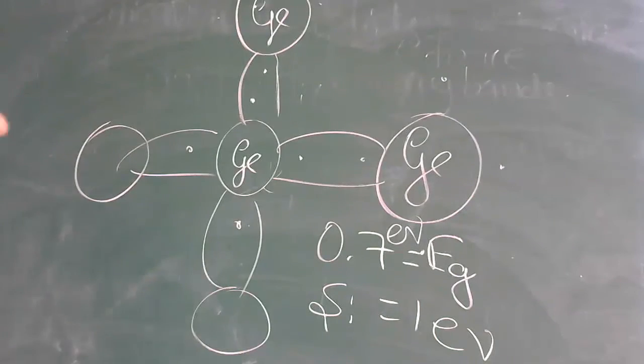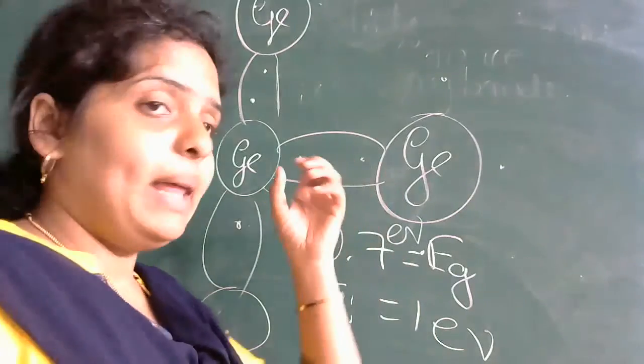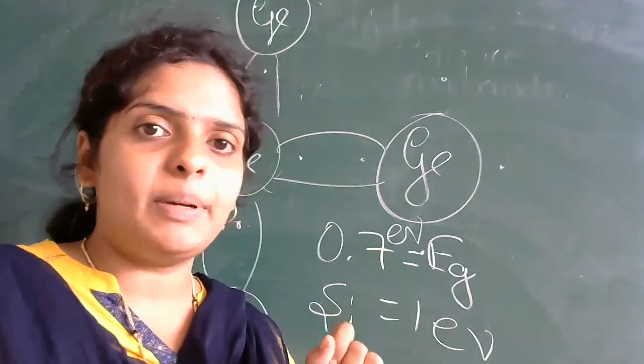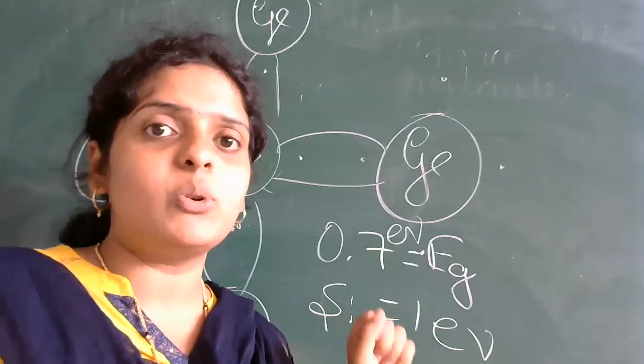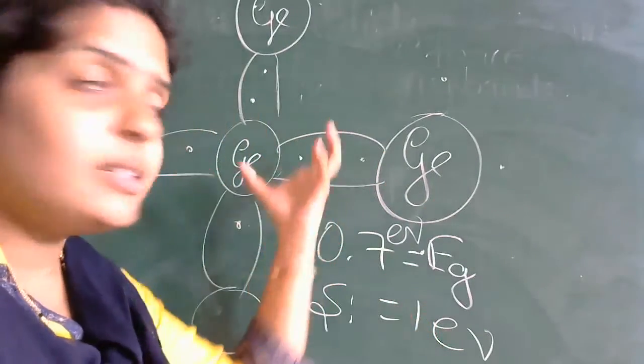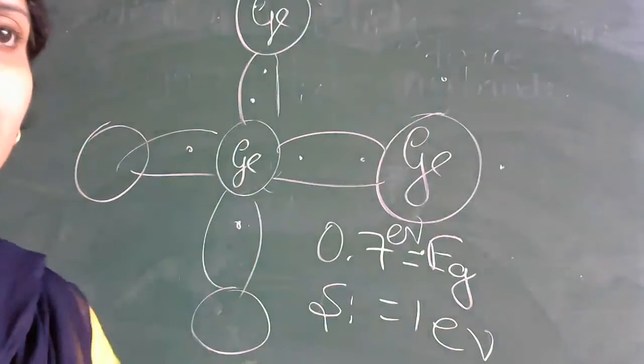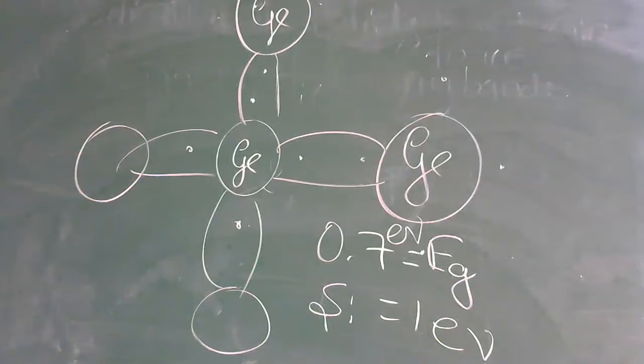Suppose I supply energy to this crystal structure, what will happen? In chemistry you people have studied this. What will happen if the temperature is increased?